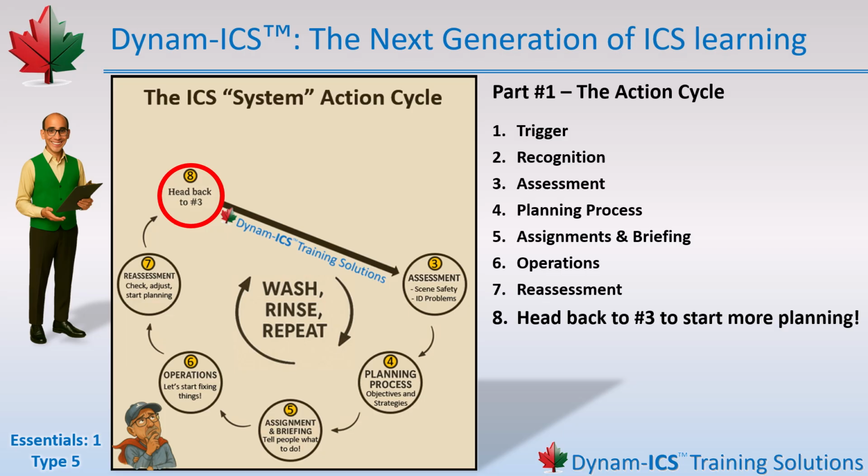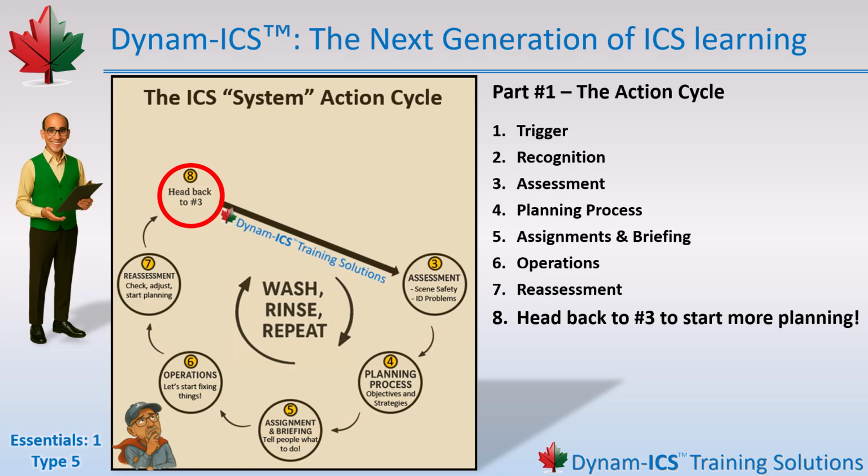Step 8. Head back to Step 3. Everything is falling into place like a well-oiled machine. Your teams are working, progress is happening, and the chaos is starting to look a little more organized. Now it's time for Step 8. Head back to step 3 and reassess the situation in its entirety. This is another moment where you can breathe again. Take stock of where things sit. Get a few things done, jot down notes, update your documentation, check in with your safety person, maybe even take a sip of that cold coffee sitting on the hood of the truck. Because once you've taken that breath, it's time to start the process all over again.